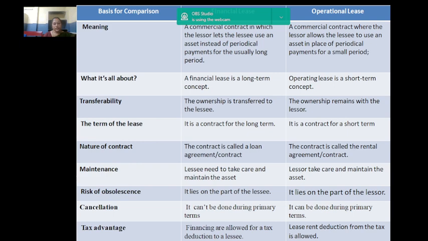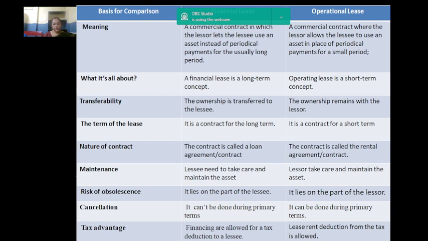Nature of contract. In financial lease the contract is called a loan agreement, and in operational lease it is called a rental agreement. According to maintenance, the lessee needs to take care of and maintain the asset, whereas in operational lease, the lessor takes care of and maintains the asset. Risk of obsolescence lies on the part of the lessee, but in operational lease, it lies on the part of the lessor. Cancellation can't be done during the primary term, and in operational lease, it can be done during the primary term.